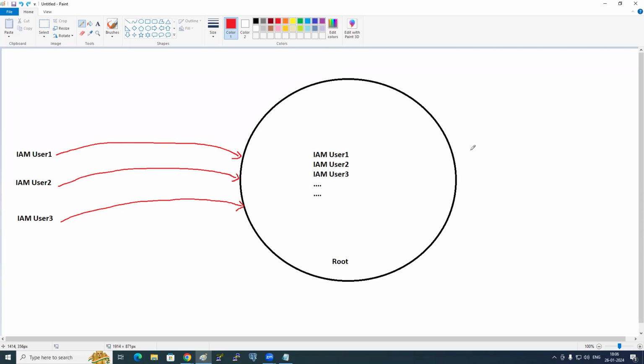How many accounts are they logging in? They have individual accounts, but at the end of the day, they're logging into whose account? Root account, no? So that means you will have one account or multiple accounts? One account, no? For all these users, they'll have the same link or different link? Same link. Because this is only one root account, and they are the users inside it.